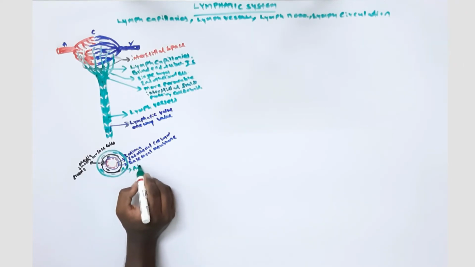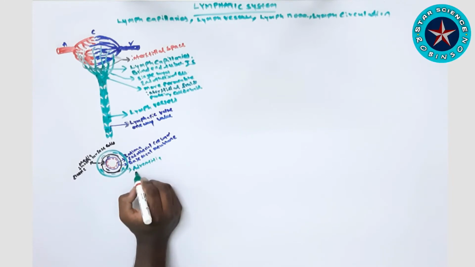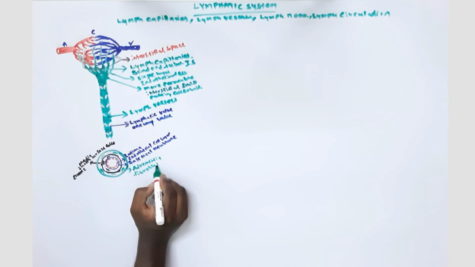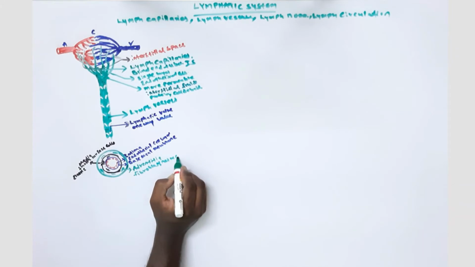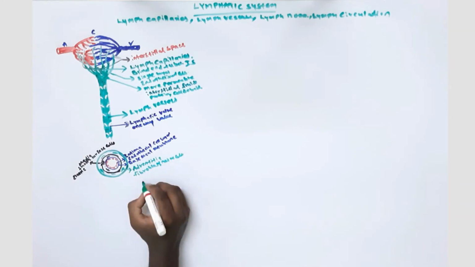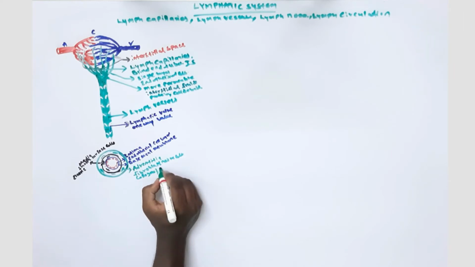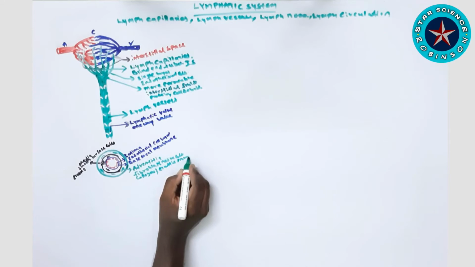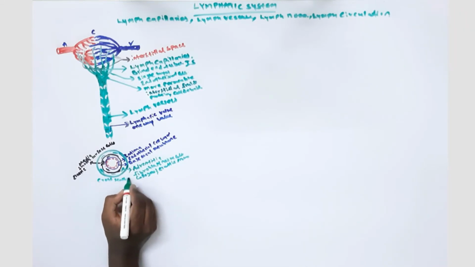The main thing to remember is the inner layer, the tunica intima, which has an endothelial cell layer, and between it and the attachment there is a basement membrane. This is the diagram of the lymphatic vessel in cross section: the inner layer tunica intima, the middle layer tunica media, and the outer layer tunica adventitia.